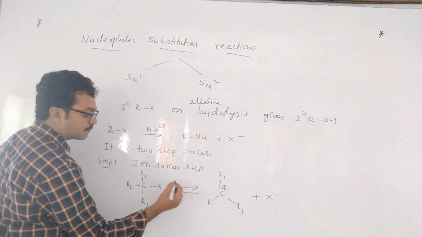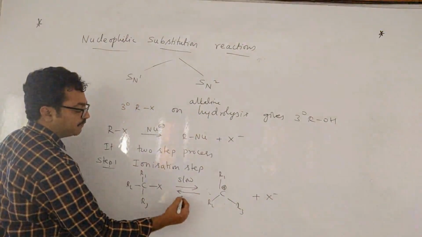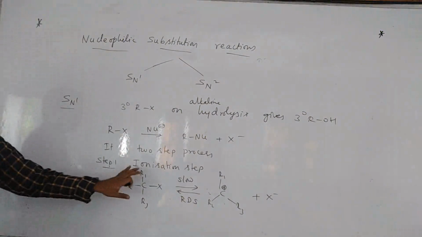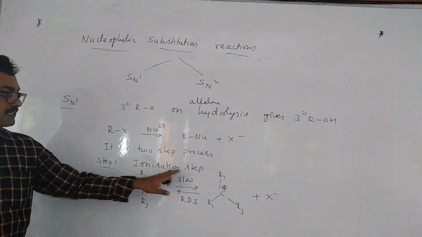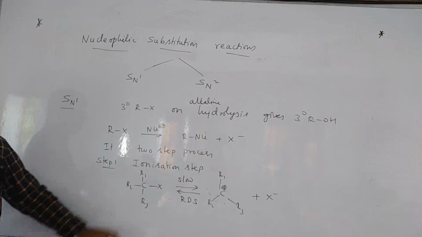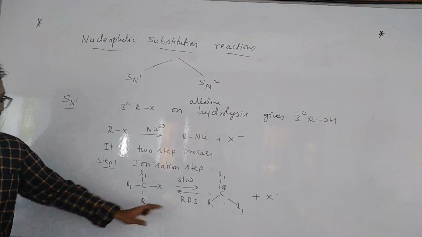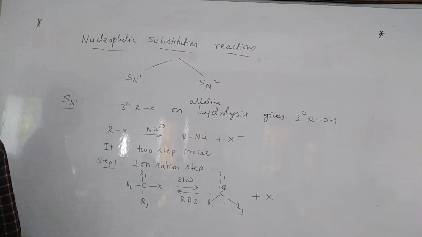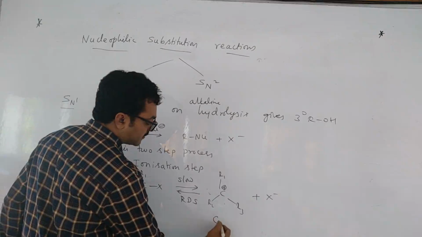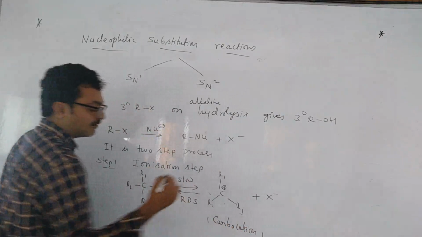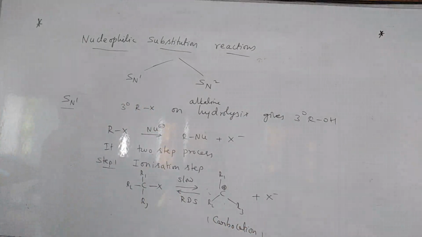This is reversible and also a slow step, called the RDS, the rate determining step. Again, the first step is ionization of alkyl halide. It is a slow step. And what is the intermediate? Carbocation. If they ask SN1 reaction in which carbocation is formed, this you have to say.